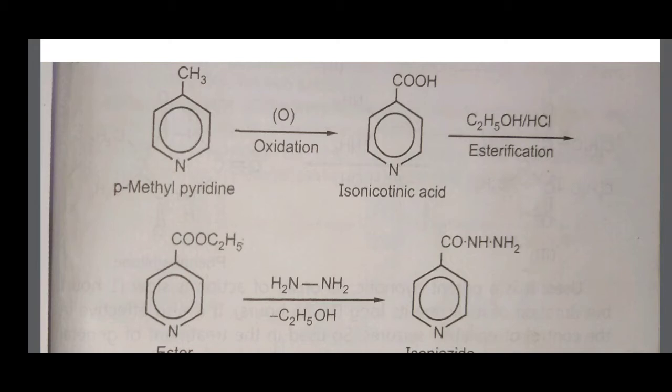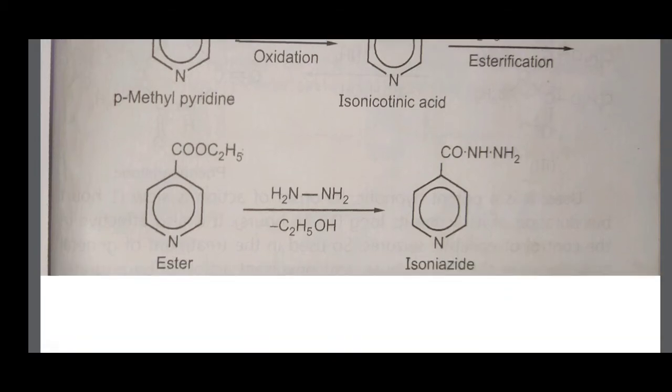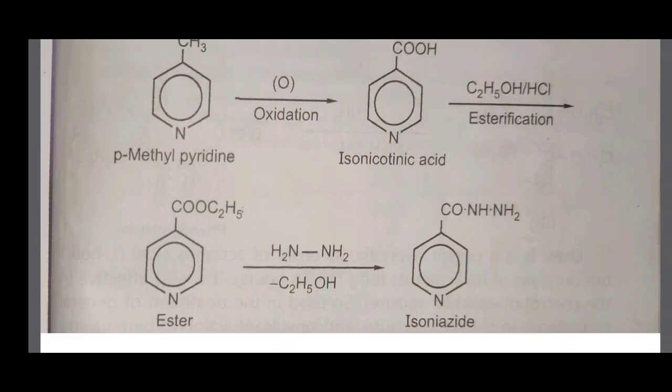hydrazine, NH2NH2, this group is called hydrazine. Here C2H5O and one of the H from the hydrazine group NH2 are released in the form of C2H5OH, that is, an ethanol molecule is released, and the COOC2H5 group is converted to CONH2. In the case of NH2, one H reacts with OC2H5 and is released as C2H5OH. Therefore the remaining NH2 is attached to the carbonyl group, forming isoniazid. This is the synthesis of isoniazid starting from paramethylpyridine or 4-methylpyridine.